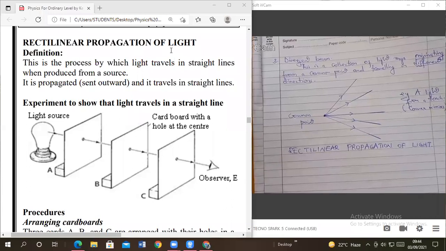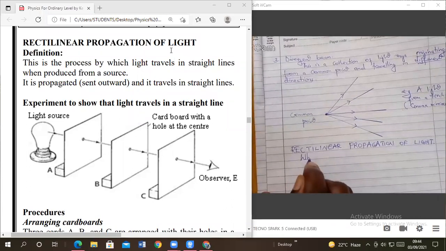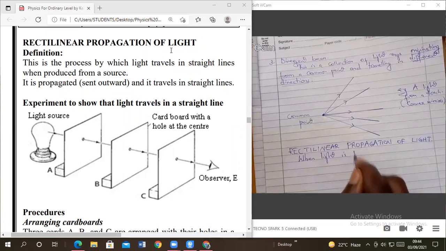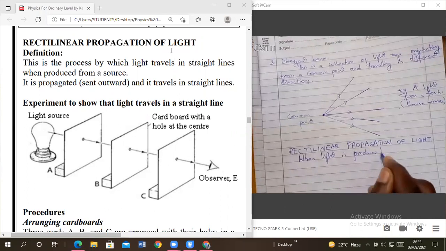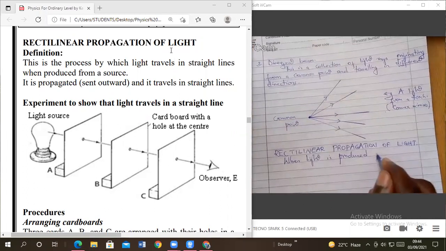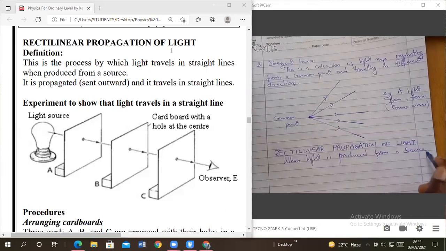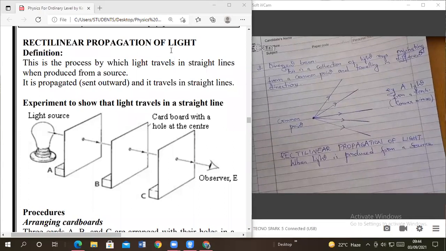Can you write this statement down? When light is produced from any of the sources that we have looked at, it must be from a source. Light does not just exist anyhow.